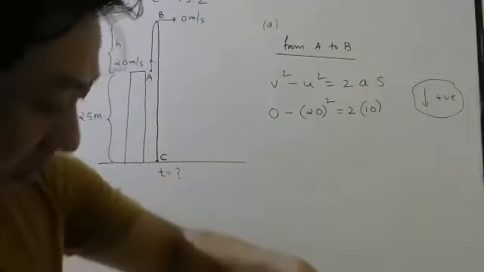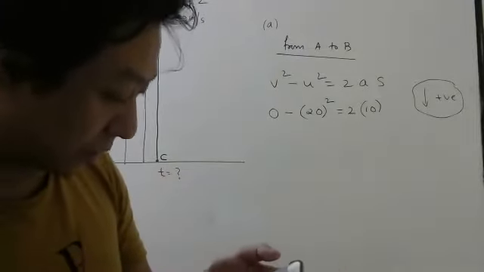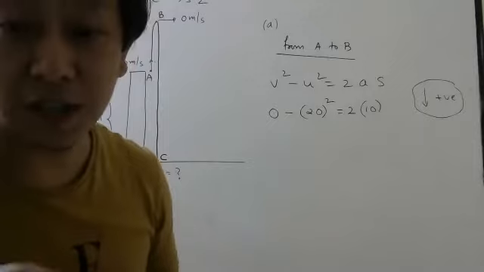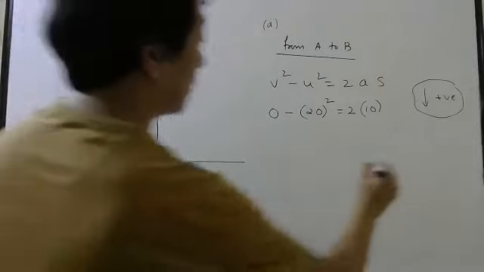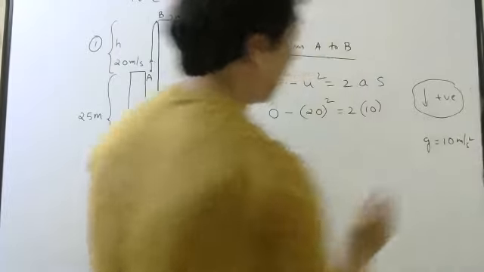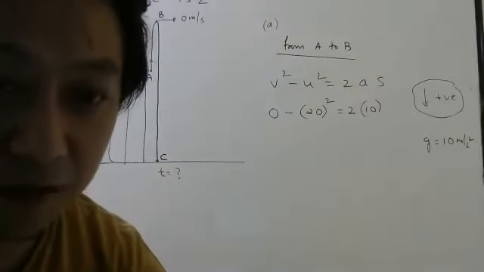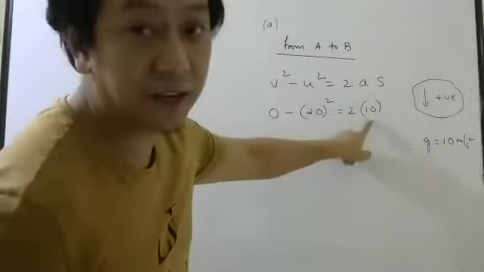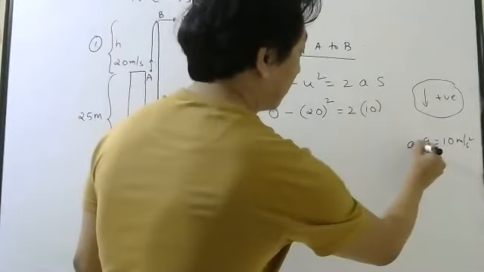How much is the acceleration due to gravity they told you to take? See the question, they have told you to take g as 10 meter per second square. So acceleration due to gravity can be taken as 10, and it is your acceleration.